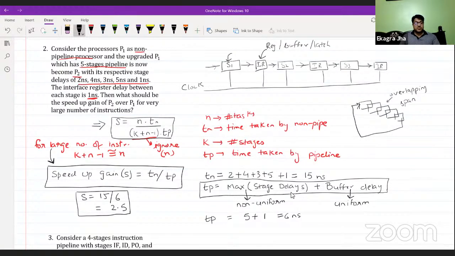So by using the same system as a pipeline, you may achieve 2.5 times speed over the previous implementation or machine. So P2, after being upgraded to a pipeline, is 2.5 times faster than the previous non-pipelined P1 machine. This is the speedup gain. Fine.